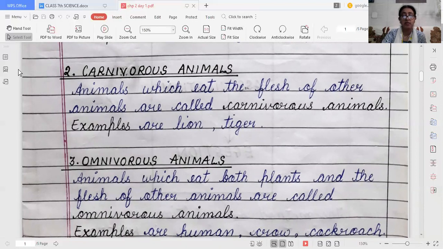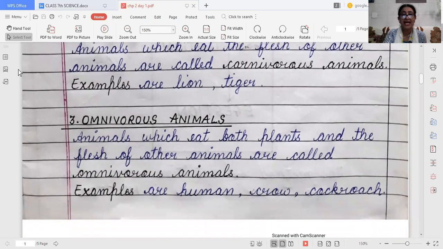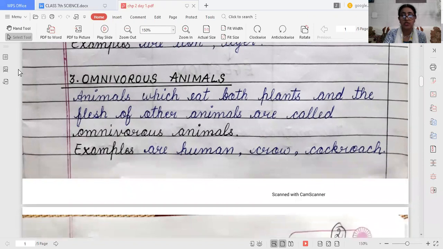The third category of animals is omnivorous animals. Omnivorous animals are the animals which eat both plants and the flesh of other animals. Means they depend on both. They can eat plants also, they can go for vegetation, as well as they eat the flesh of other animals. This is known as omnivorous animals or omnivores. The most important examples are human beings, crow, and cockroach.